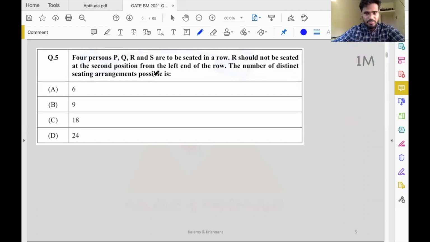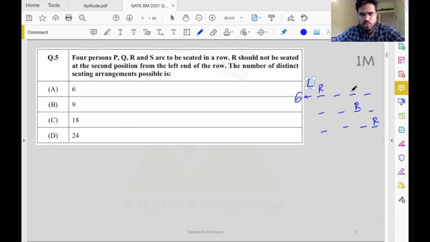So I find it just 4 people, just one condition. It's very, very easy to visualize that. Let's say this is the left end of the row. We have 4 positions for P, Q, R, S, right? So R should not be seated at the second position. So R could be here, or he could be here. So he isn't allowed in this position. Similarly, R could be here, right? So how many ways can P, Q, S be seated in this first case? This corresponds to 6 cases, right?